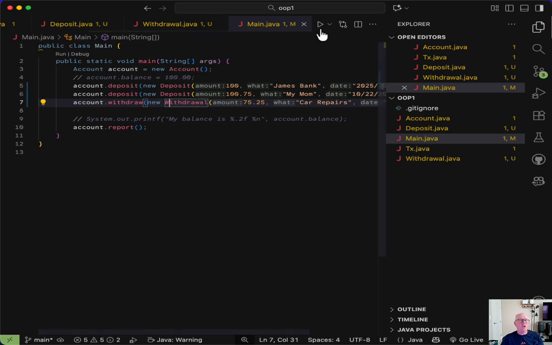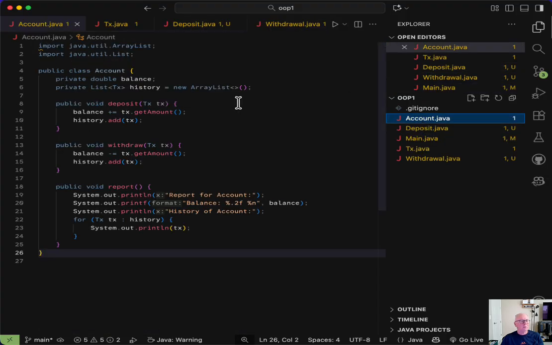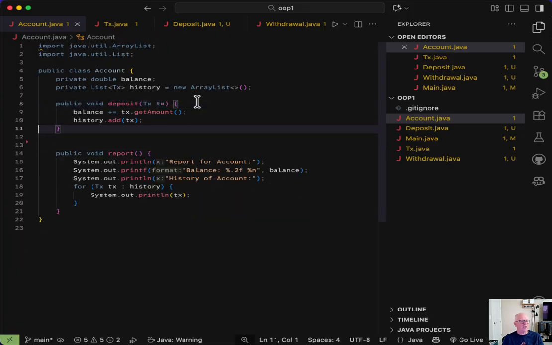So let's change accounting to change that fact. So all we really need is one single function that does both, and it just takes a transaction, right? It'll take both.